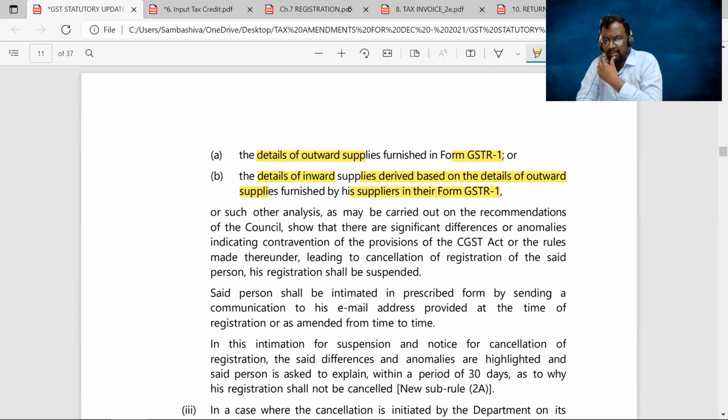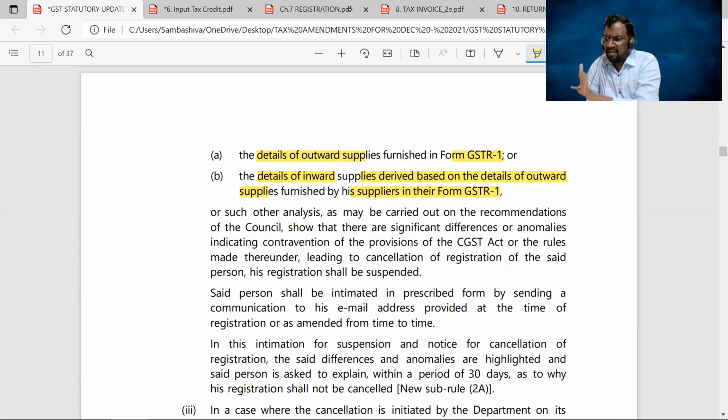You say your outward supplies are 1 lakh, and you are claiming only 80,000 rupees as your outward supplies in your GSTR 3B. There is a mismatch of data, and also a mismatch of data of inward supplies. When I compared your inward supplies with the outward supplies of your suppliers, for your supplier it is a GSTR 1 outward supply, for you it is an inward supply. So I found these mismatches when I compared the GSTR 1 of the supplier with GSTR 2 of the recipient.